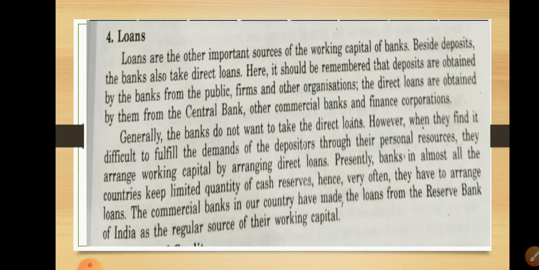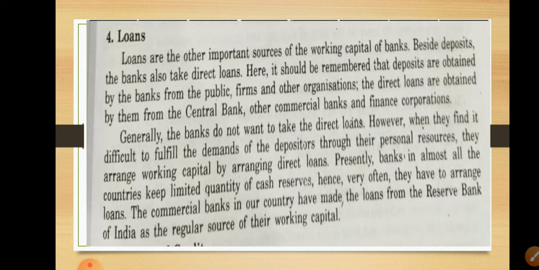Fourth point is loan. We also know that loans play a very important role and are a source of profit for a bank. Bank creates profit through loans. Loans are another important source of the working capital of a bank. Besides deposits, banks also take direct loans.